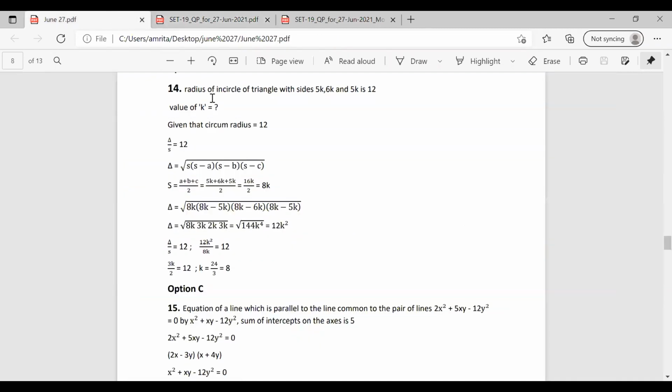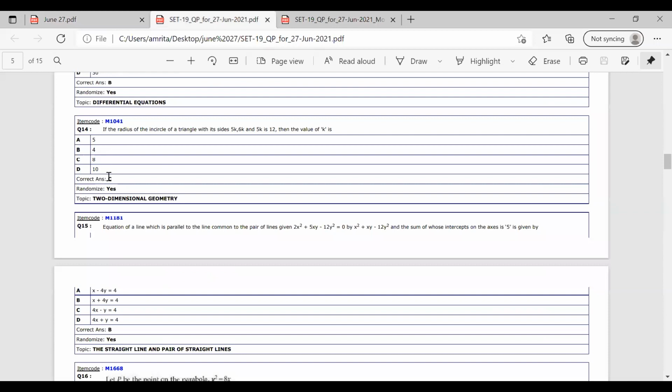Here in this question, the radius of the inner circle of the triangle is given as 12, and all the three sides are given as 5k, 6k and 5k. So we have the equation delta by s equal to 12. We already used the same equation in one question in this question paper. So finding the value of k by substituting in the equation, we have the value of k as 8. Okay. So the correct answer for this question is option C.